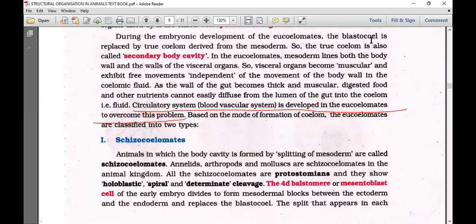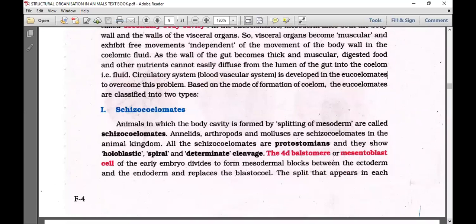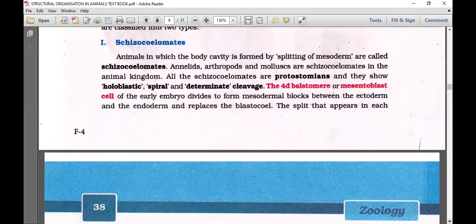Based on the mode of formation of coelom, we classify the eucoelom into two types: schizocoelomates and enterocoelomates. Let me come to the schizocoelomates. I remind you once again about the schizocoelomate story.